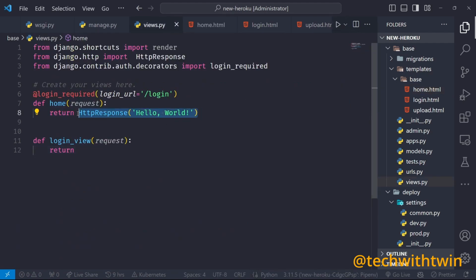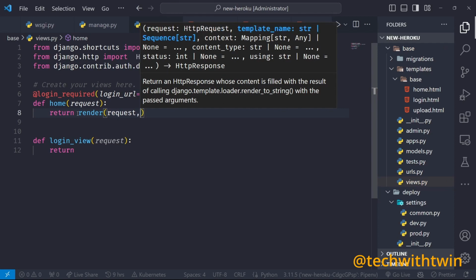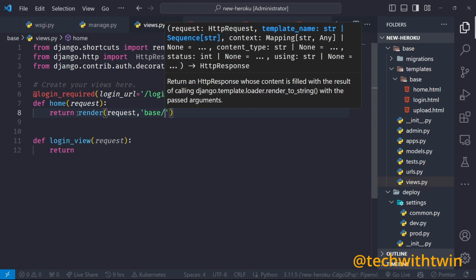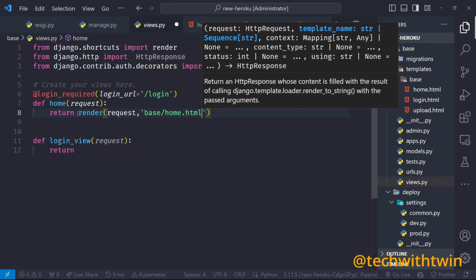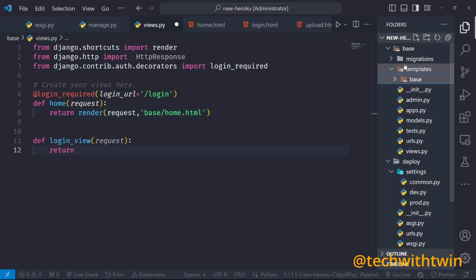Instead of returning HTML, we want to render. And what do you want to render? We give it our request and then give it the path to our HTML. What Django does is it takes all the templates in a folder in the apps and combines them into one template.